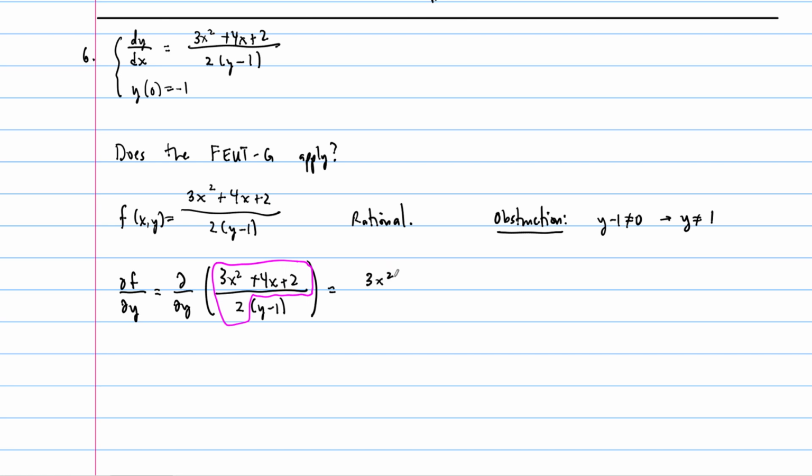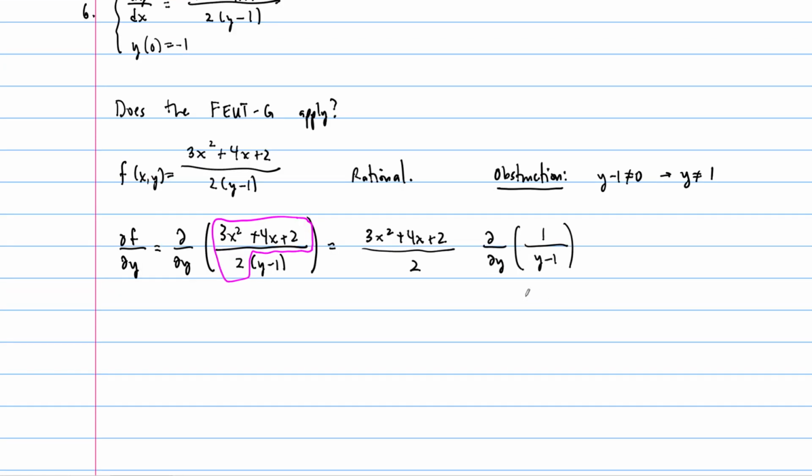I'm going to write more steps here because this is the first time we're doing it, but we can just factor this whole term out and then just take the derivative of what remains with respect to y. So this is the derivative that we have to compute. At this point, we've got this function, 3x squared plus 4x plus 2, treated like a constant because it's not y. Those are all x's. By the way, it's not always possible to get this out the way I've done it, but for this one we could.